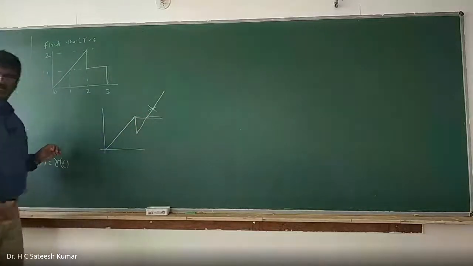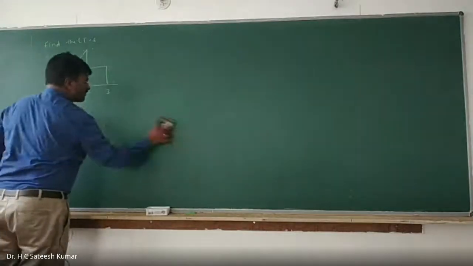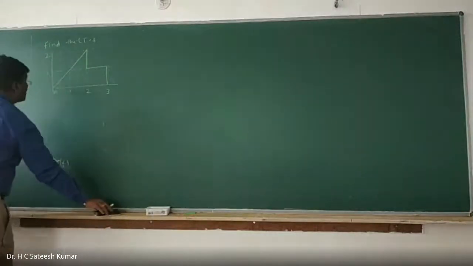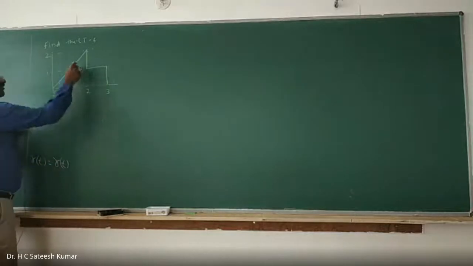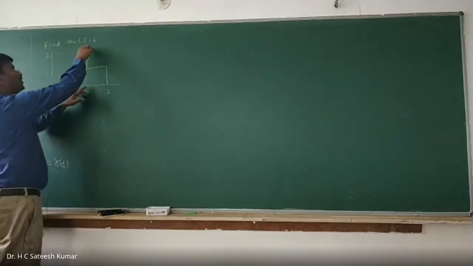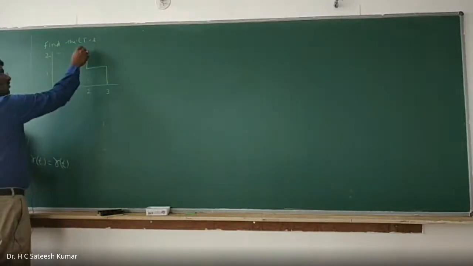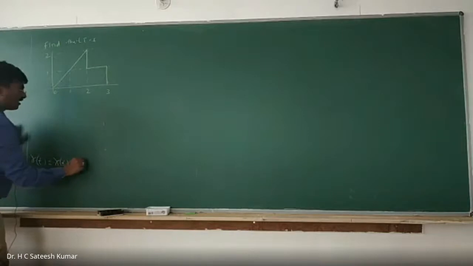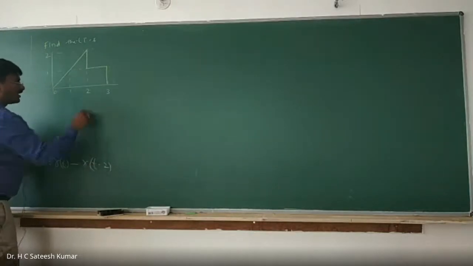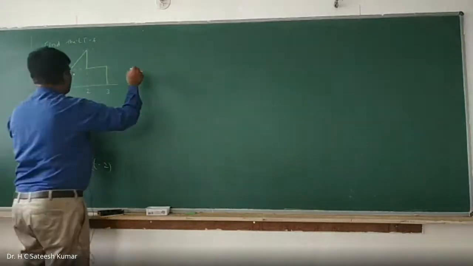So therefore, what is that? We can write it. R of t with a slope of 1 up to this point. Slope here also 1 only, 2 divided by 2 is 1 slope, y by x. Now, cut the ramp, minus R of t minus 2. Starting from 2, slope should become what? 0. So, initial slope is what? This is plus 1 slope.